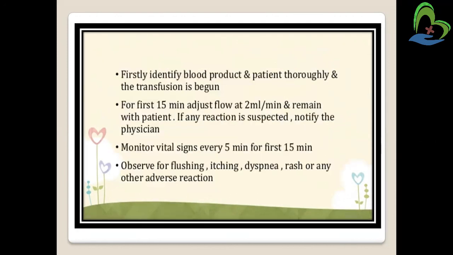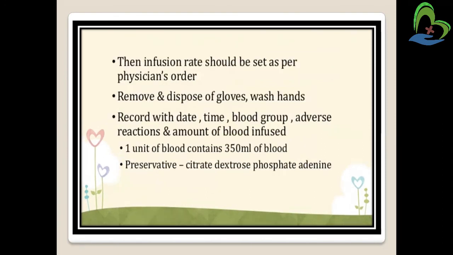Now, firstly, identify the blood product and the patient correctly, right? Then for the first 15 minutes, let it flow at 2 ml per minute and remain with the patient. If any reaction is there, then notify the physician. Monitor the vital signs every 5 minutes, right? Then observe for any itching, dyspnea, rashes. Then the infusion rate should be set as per the physician's order. Remove gloves, wash hands, and record with the date, time, blood group, all the record and report, right?